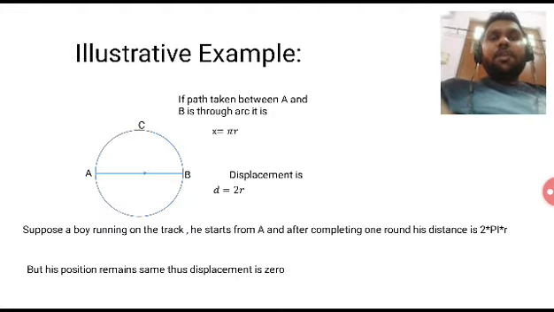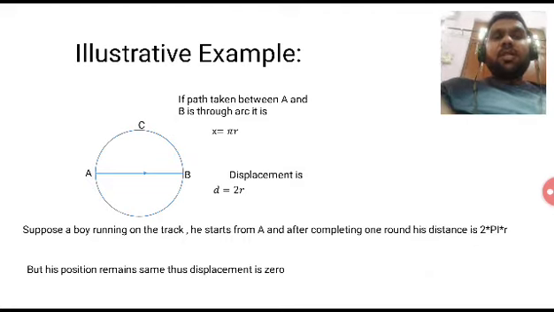Now we will talk about a circular path. Suppose a body is moving along a circular trajectory. We will talk about the semicircle first. If a body is moving along a semicircle, distance will be the length of the arc ACB, which is half of the circumference.